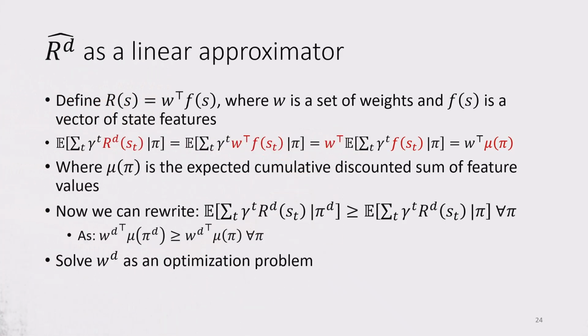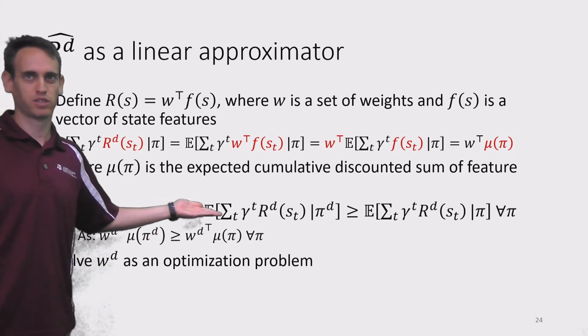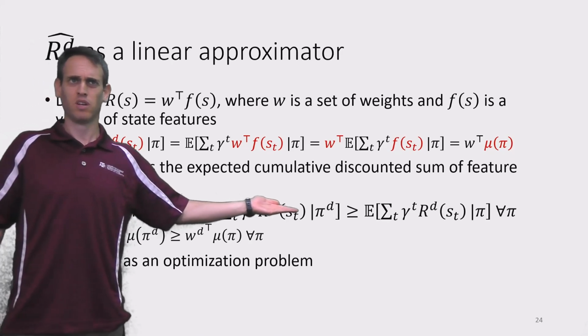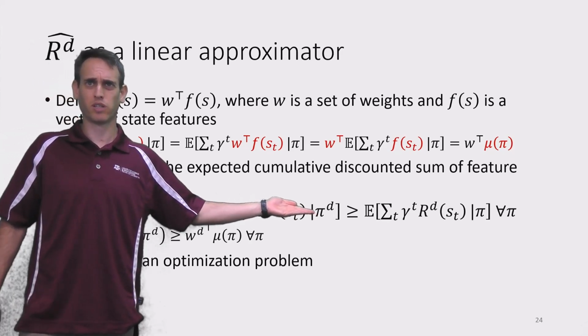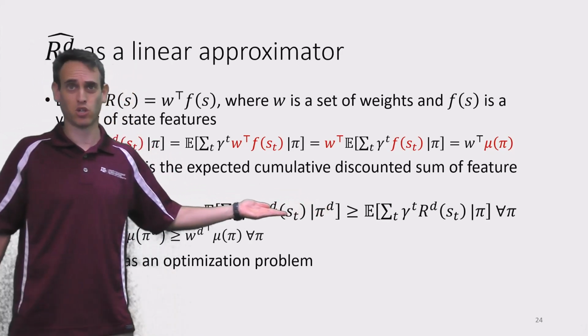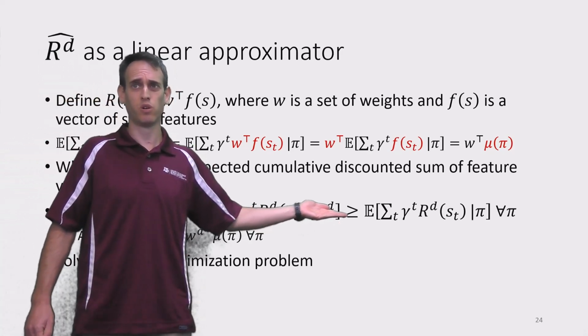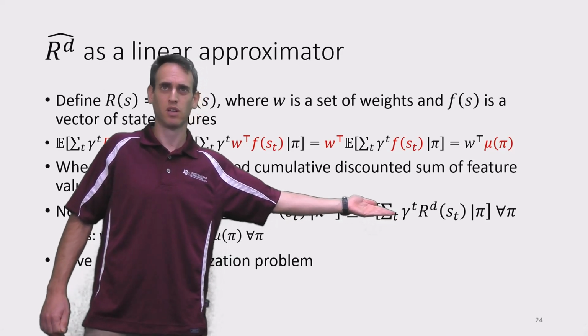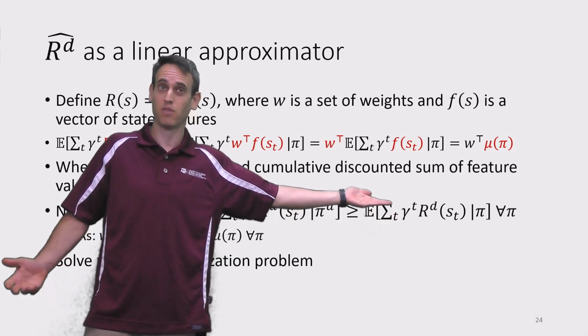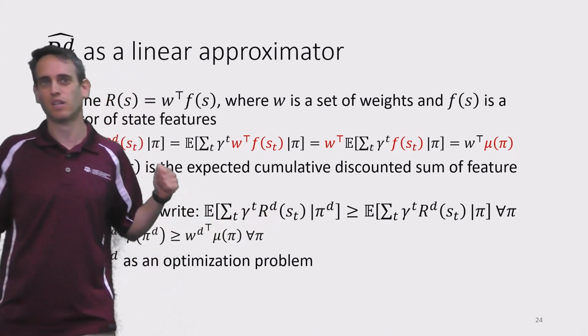So now we can rewrite our main constraint in inverse reinforcement learning, telling us that, well, our demonstrator is optimal with respect to this reward function, so it should always get high rewards compared to any other policy. Or the same reward if you actually have a policy that perfectly imitates the demonstrator.